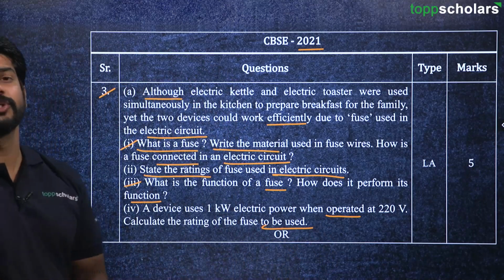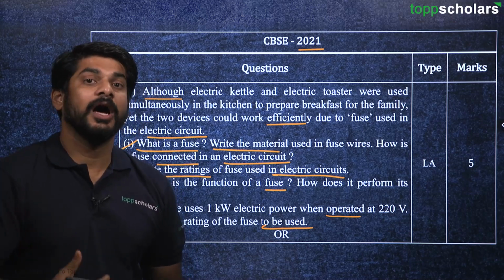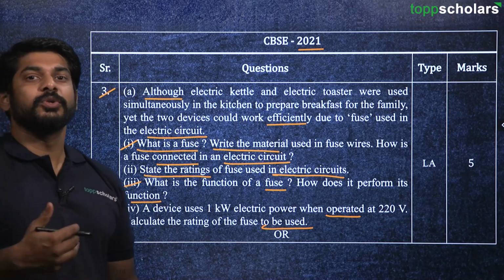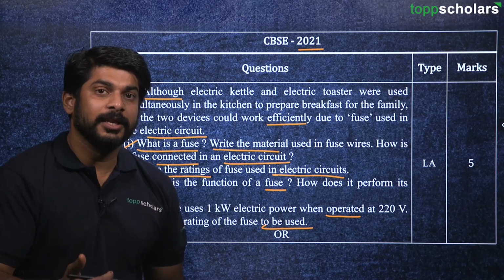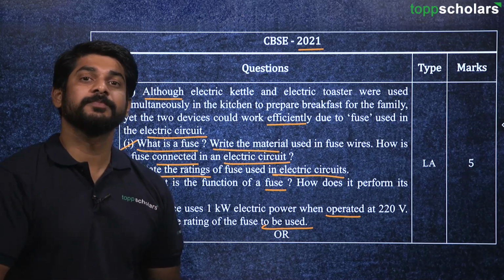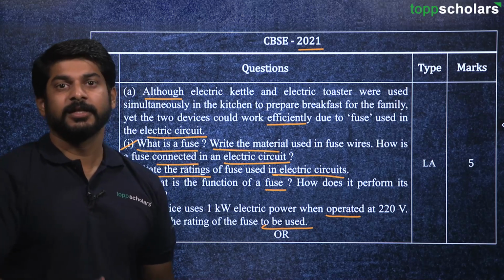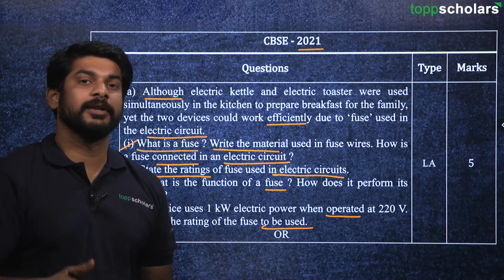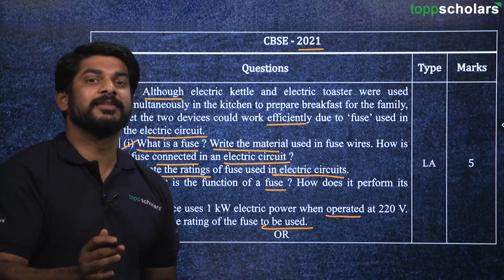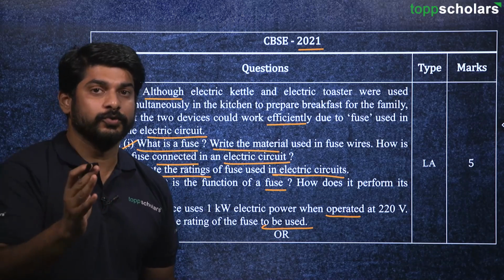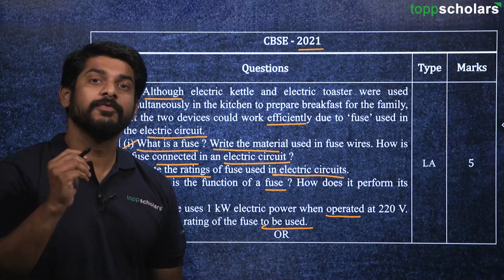So over here, this question is related to the electric fuse that we generally use in our households, right? Because we know a fuse is very important for protecting our electrical appliances from any kind of surge of current. Whenever there is a surge of current, there is a chance that our electrical appliances will be damaged. So just to prevent this, we use a very thin wire, which is called a fuse.